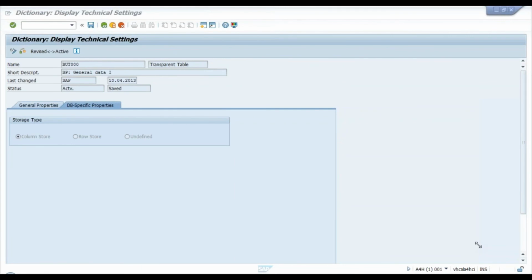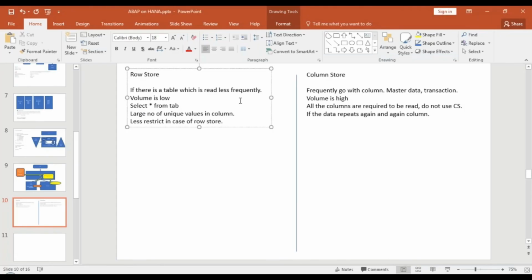But yes, it's a recommendation that your master and transaction data should be stored in column store to leverage the power of SAP HANA. And the guidelines I have already posted here. Based on these guidelines, you can decide whether you should switch to column store or not. Okay. In the same program, can we write both logic? There is basically no logic difference between row store and column store.